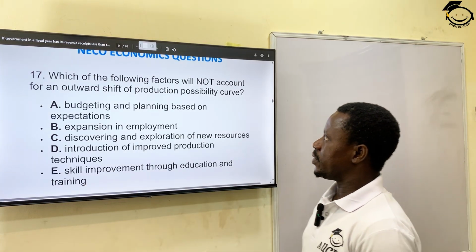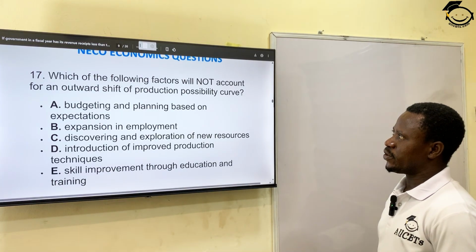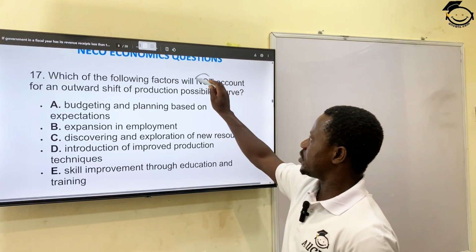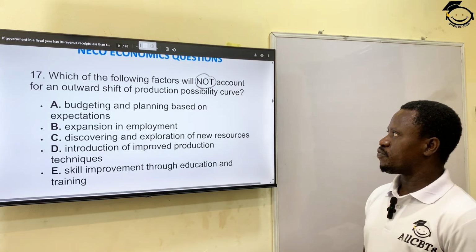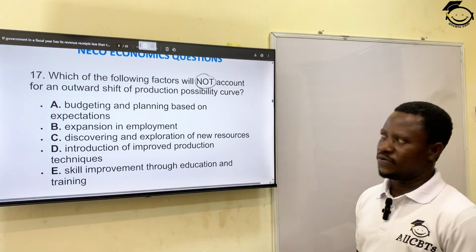Now, the next question: which of the following factors will not account for an outward shift of the production possibility curve?